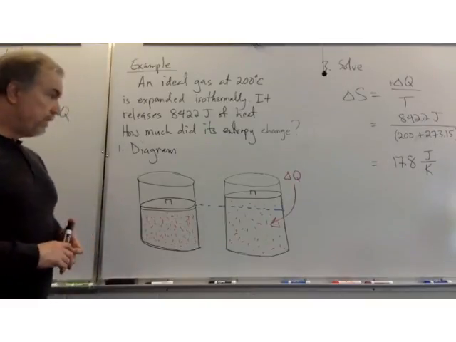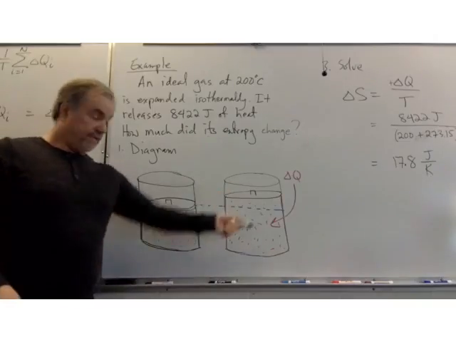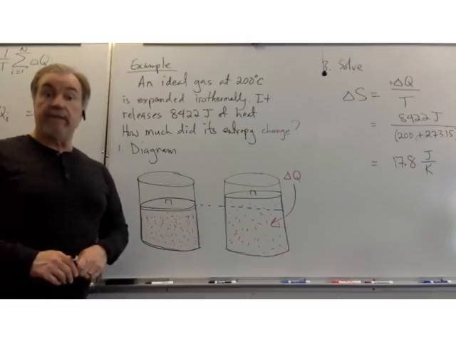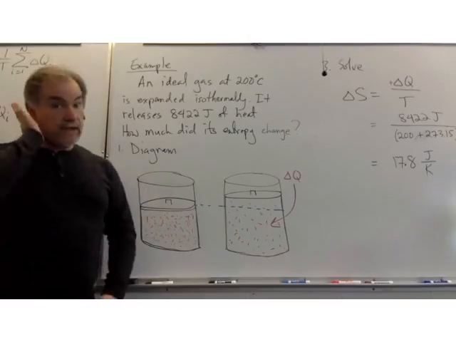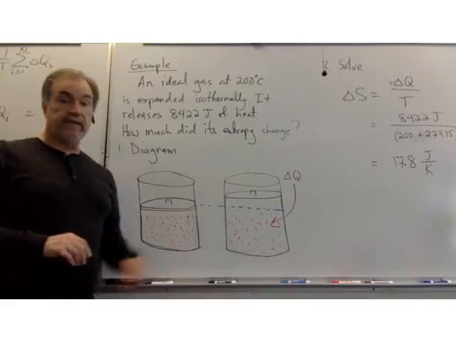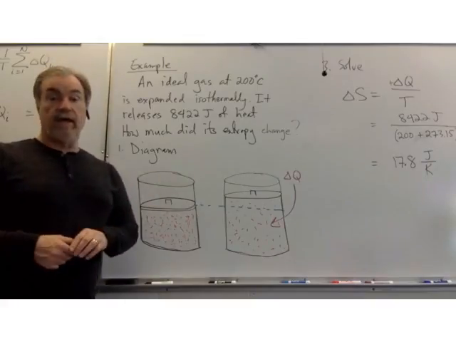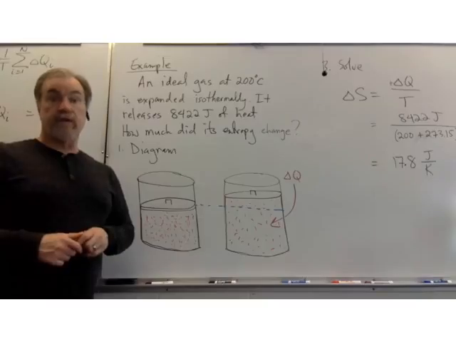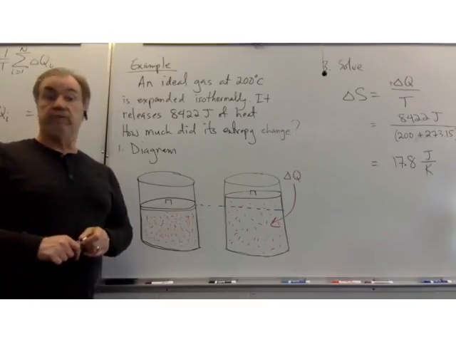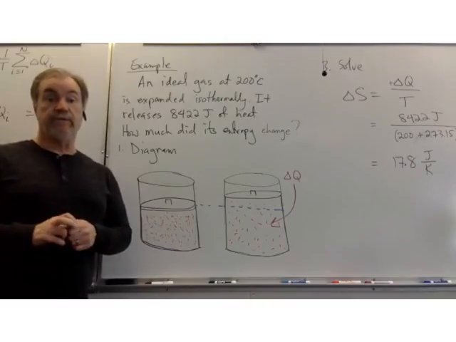So we expect that, and in fact, it was that expectation of an entropy increase which clued me in that I had done something wrong with my sign on delta Q. I knew that delta S had to be positive because physically the entropy is going to increase in this process. But by slapping what turned out to be an incorrect negative sign on delta Q, obviously my delta S was going to come out with a negative sign. I knew that had to be wrong, so I had to go figure out what was going on and fix it.